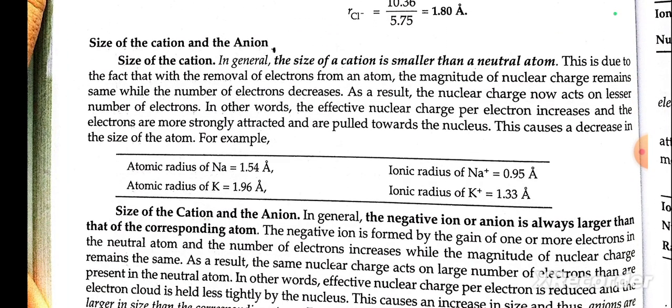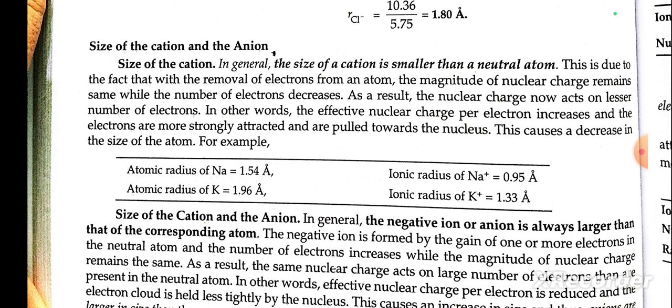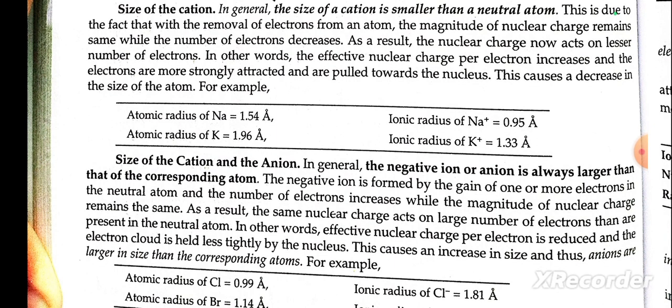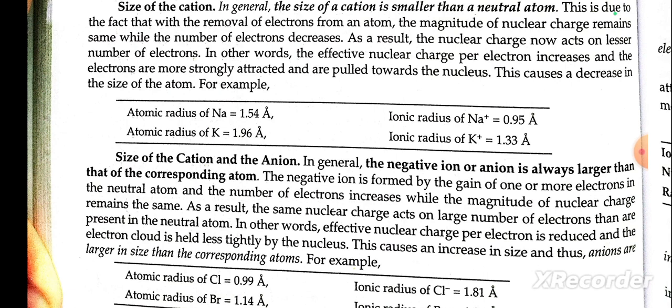Size of cation and anion. The size of a cation in general is smaller than the neutral atom. This is due to the fact that on removal of electrons from an atom, the magnitude of the nuclear charge remains the same, while the number of electrons decreases. As a result, the nuclear charge now acts on a lesser number of electrons. In other words, the effective nuclear charge per electron increases and the electrons are more strongly attracted and pulled toward the nucleus, causing a decrease in size of the atom.